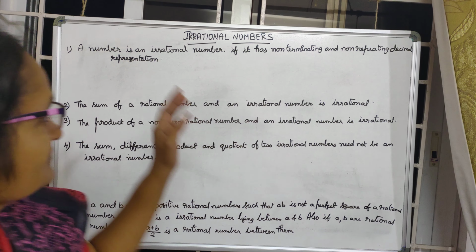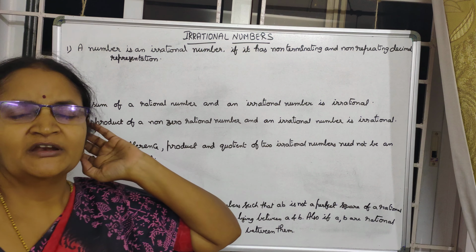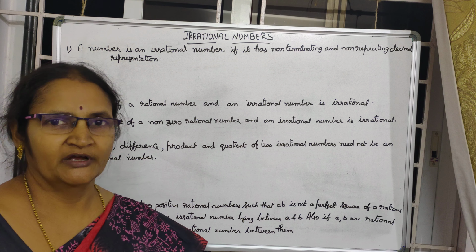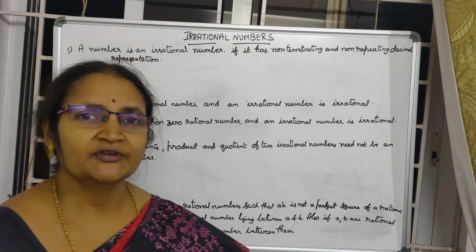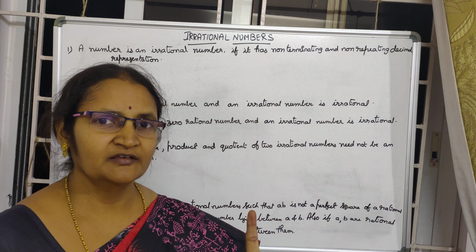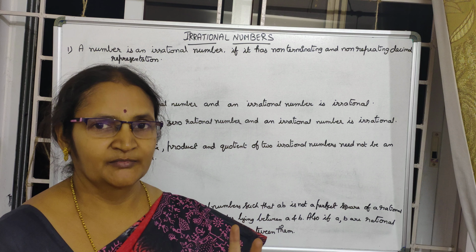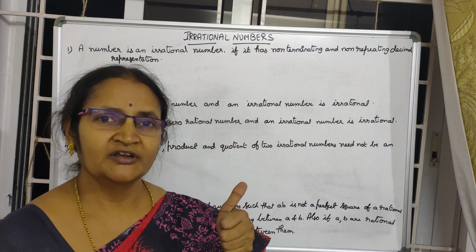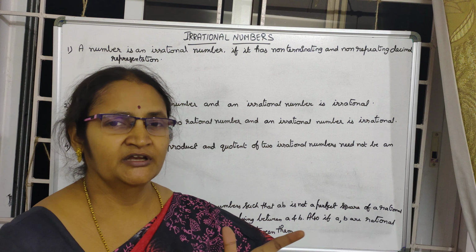Everyone. Next one, irrational numbers. What do you mean by an irrational number? A number which cannot be written in the form of p by q actually. But here p by q we already saw in the previous videos that a rational number can be represented in the form of a terminating decimal and a non-terminating repeating decimal, right? So a rational number can be represented in the form of terminating decimal and also non-terminating and repeating decimal.